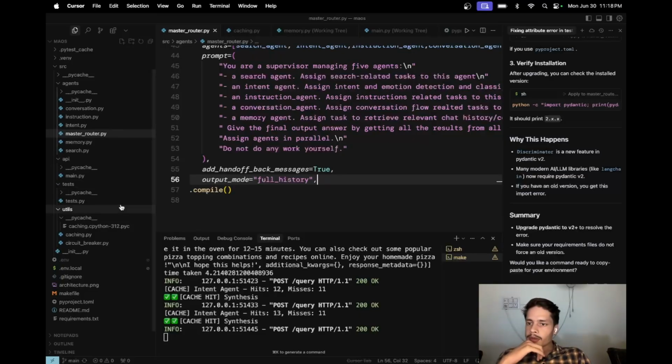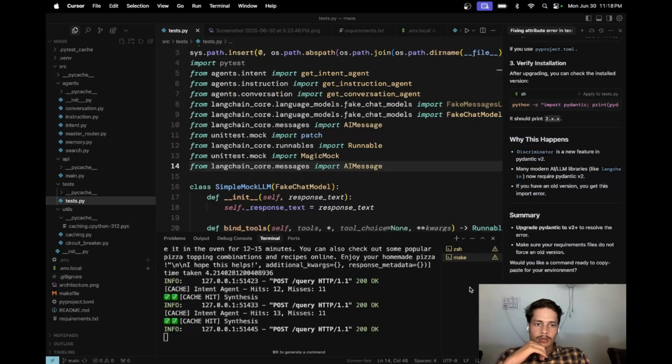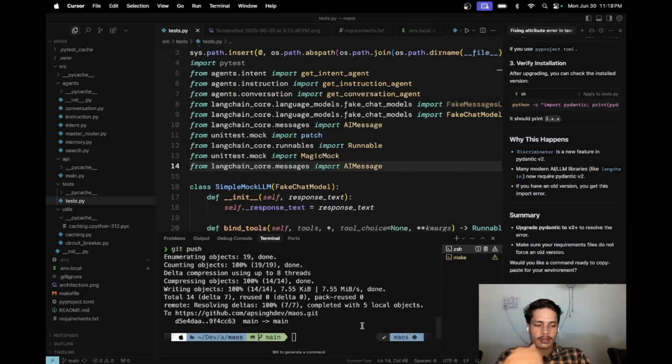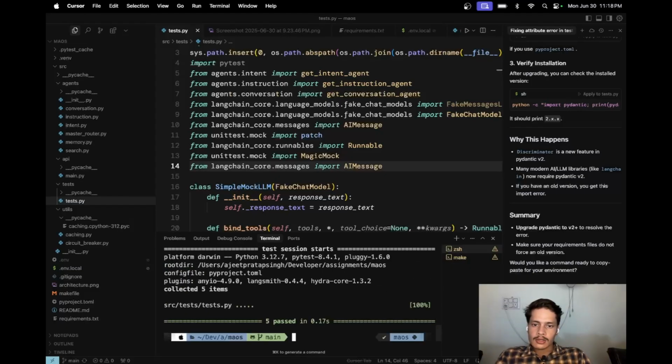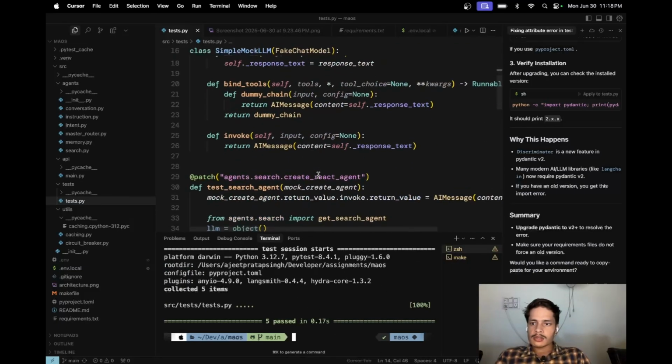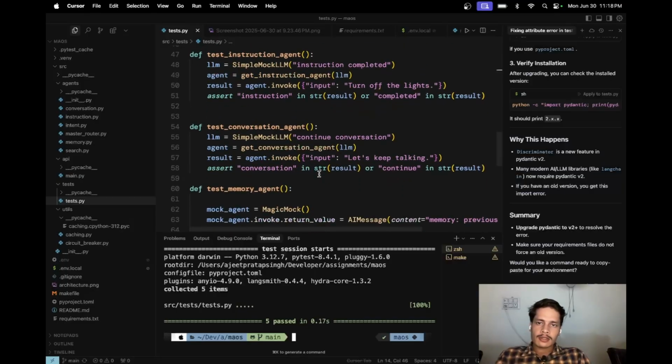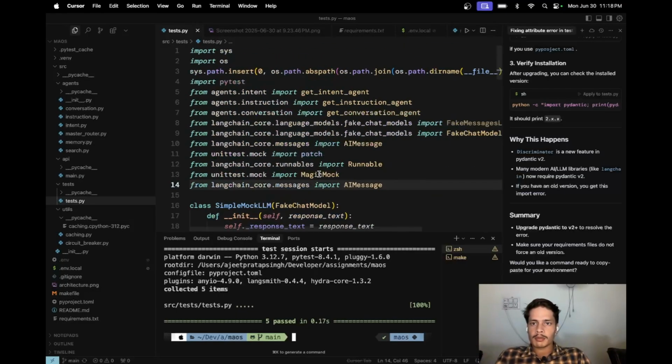And also I've implemented tests. So just in case I have to run tests here, let me run them. Okay, so all the tests passed. These are the 5 basic tests. They are not very complex, just basic tests to check the logic we have implemented using LangGraph.